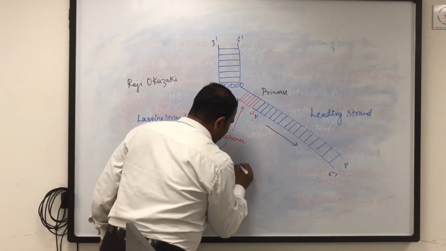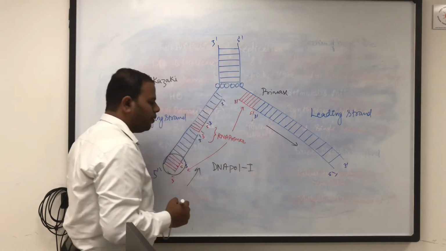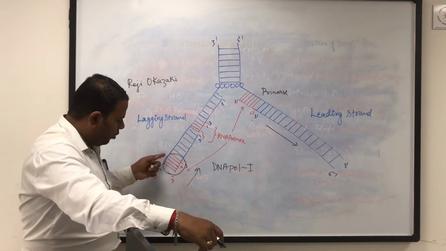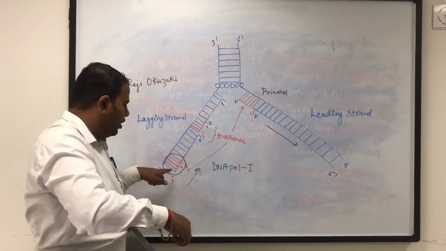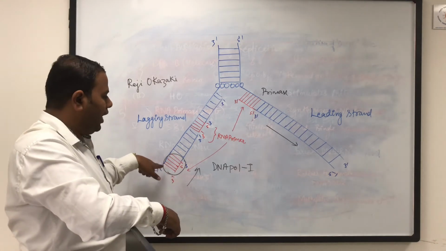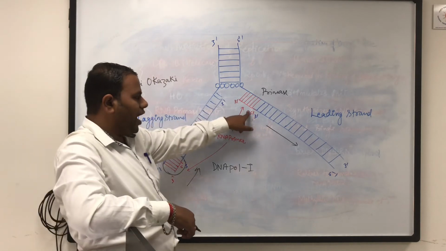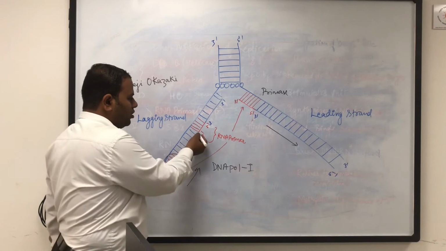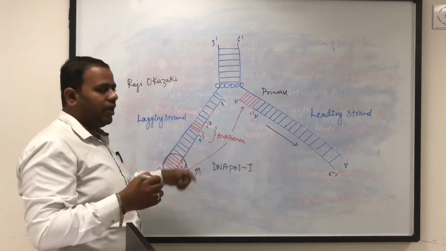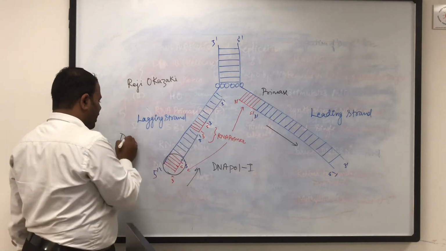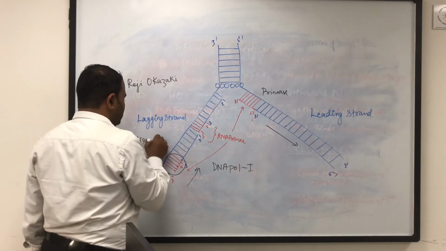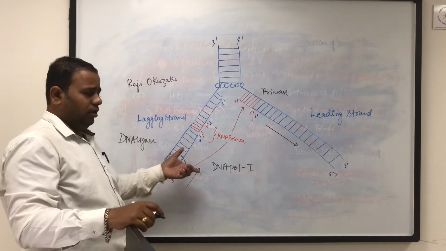We know that DNA polymerase 1 also has 5' to 3' exonuclease activity. Using this activity, DNA polymerase 1 removes the RNA primer here and adds the new DNA here at every position and at this position also. And this nick that is created here at different places, that is the gap, is sealed by the DNA ligase enzyme. Thereby, the new DNA strands are synthesized completely in this manner.